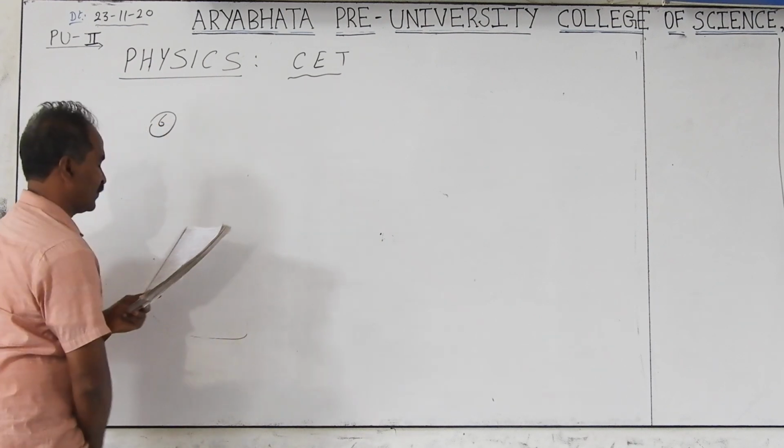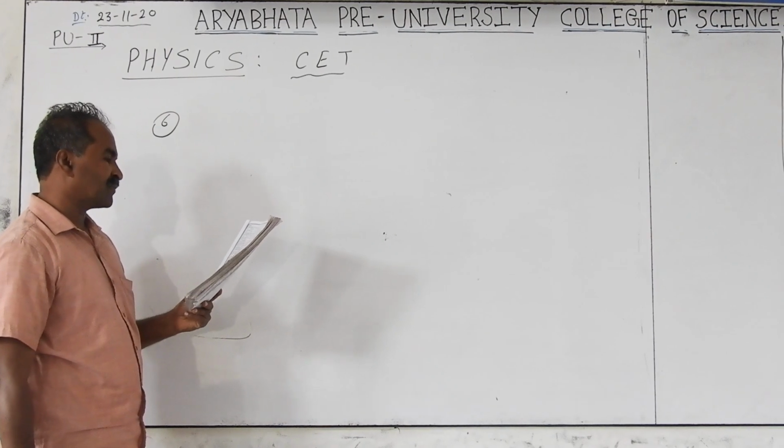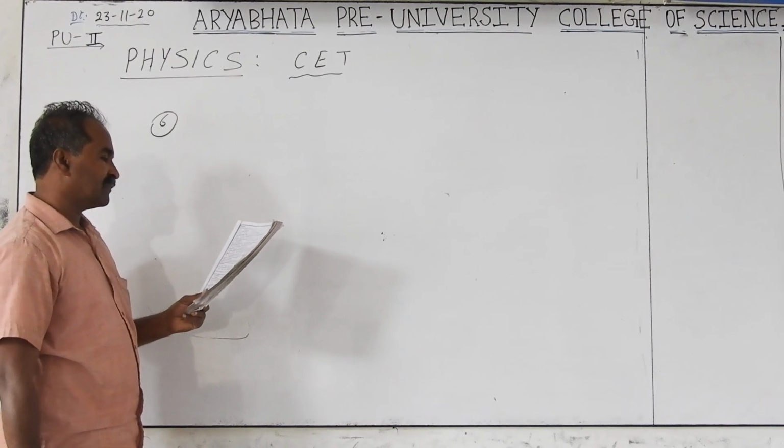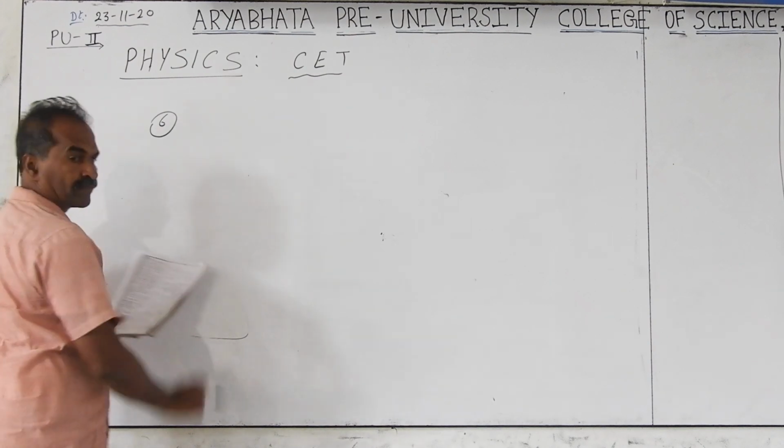Sixth question. Two identical pendulums A and B are suspended from the same point. A is given plus 20 nanocoulomb, B is plus 5 nanocoulomb.